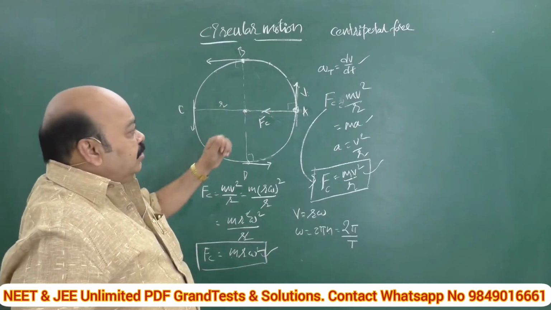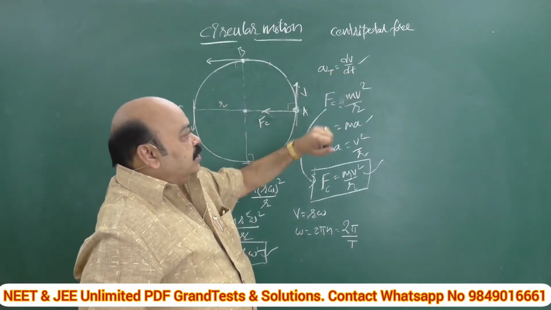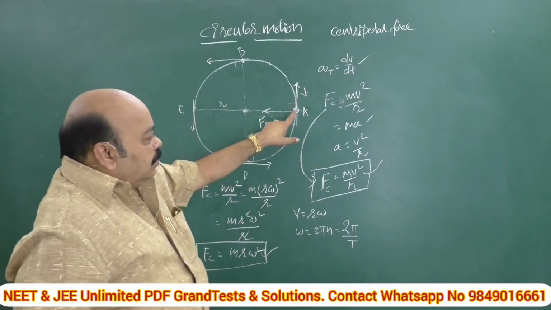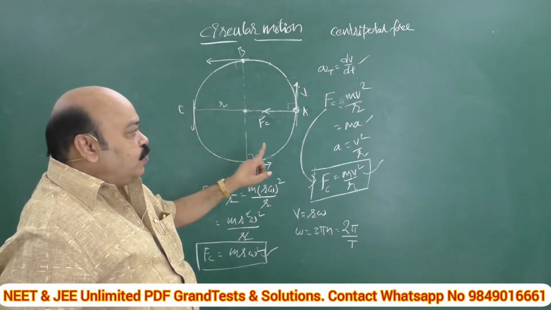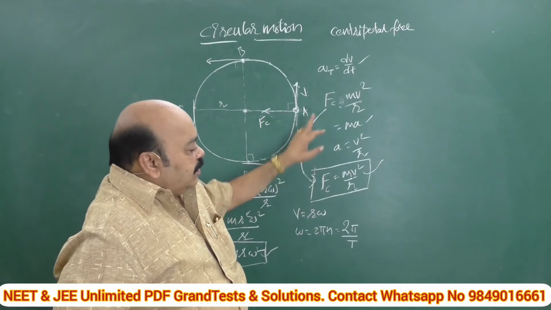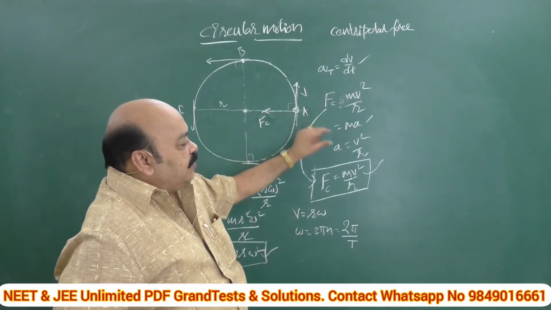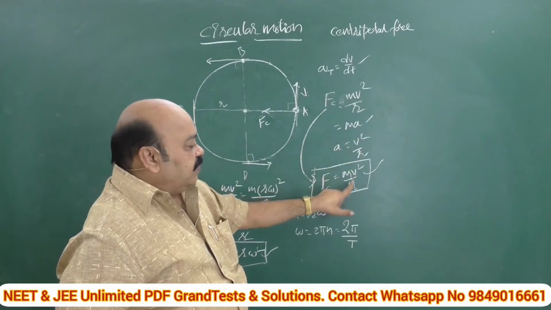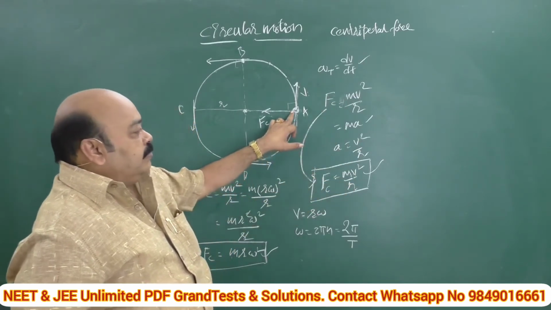Then its acceleration is nothing but the rate of change of velocity. The body in circular motion experiences centripetal force, where we can calculate the force with the ordinary formula F is equal to ma. In the place of acceleration, we can substitute this value. So this gives the centripetal force acting on the particle.